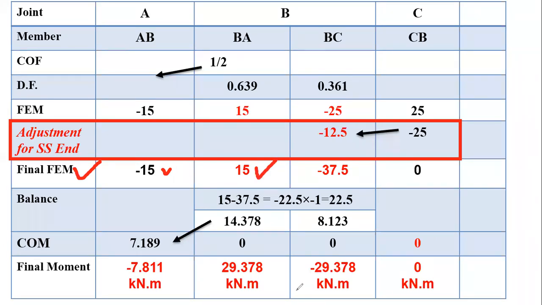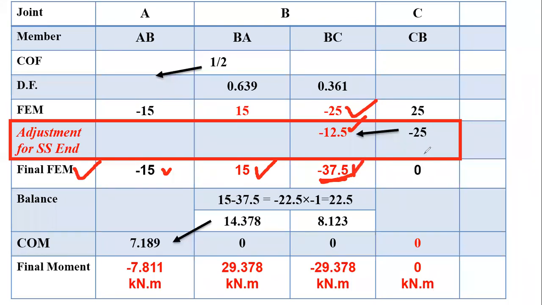Now, for BC member, what is the fixed end movement? Initially minus 25U, and half movement came from CB, that is minus 12.5U. So that's why for BC member ला movement काय झाली आता, minus 37.5U. So this is the movement we have got for BC member.